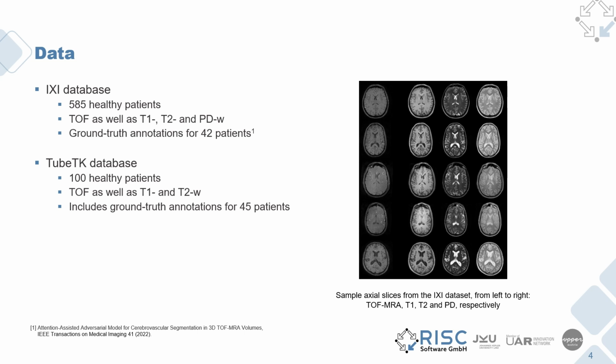Before diving deeper into our proposed methodology, I would like to quickly go over the dataset that we've used in our work. We combined two publicly available databases, namely the ICSI dataset as well as the TubeTK dataset. In each database, each patient has a time-of-flight MRA sequence as well as a set of structural scans such as T1, T2, or PD-weighted sequences in ICSI, or T1 flash, T1 MPRAGE, or T2 weighted in TubeTK. For the ICSI database, a subset of 42 time-of-flight sequences have been previously annotated by Chen et al. and made publicly available, while in TubeTK, the database already consists of ground truth annotations for 45 time-of-flight MRA sequences.